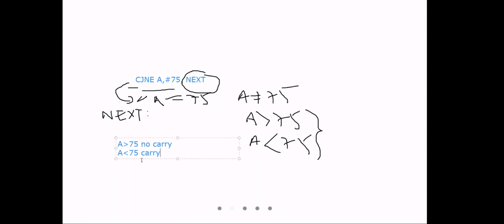There will be two conditions, right? A is greater than 75 and A is less than 75, not equal. Now, what it will perform is CJNE, not equal to FWD. It will do A minus 75, a subtraction of 75. If A minus 75 gives a carry, that means 75 is greater than A. If there is no carry, that means A is greater than 75.